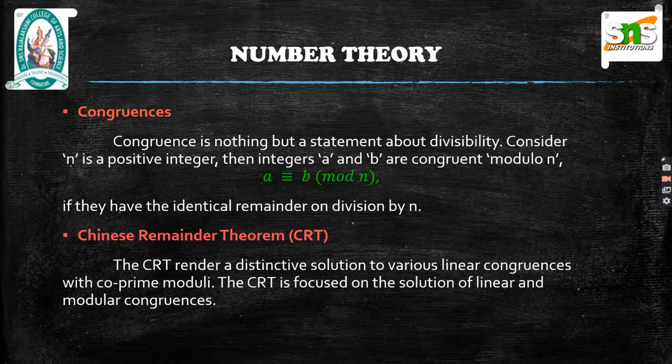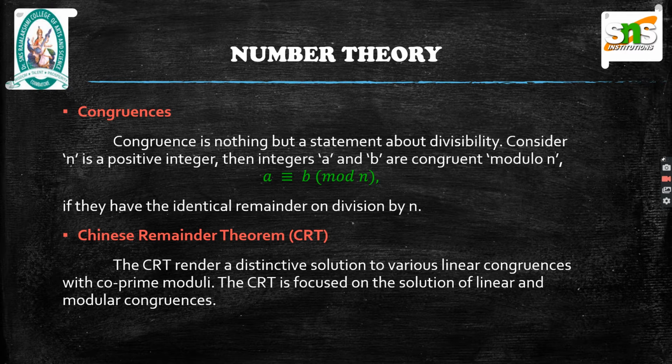This paved the way for further exploration and is thus partly responsible for the modern revolution in mathematics and its applications. In number theory, congruences play the vital role. Such congruences are nothing but a statement about divisibility. It is simple, yet enormously useful and powerful to the study of number theory. Here we say a is congruent to b modulo n if and only if a minus b is divisible by n. That is, if we consider n as a positive integer, and the integers a and b are congruent modulo n, then a and b have the identical remainder on division by n.